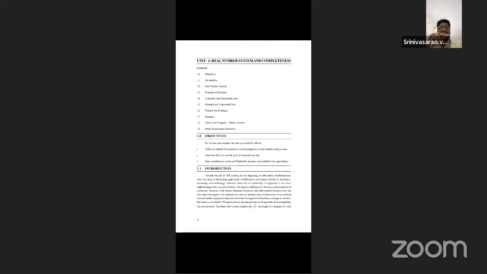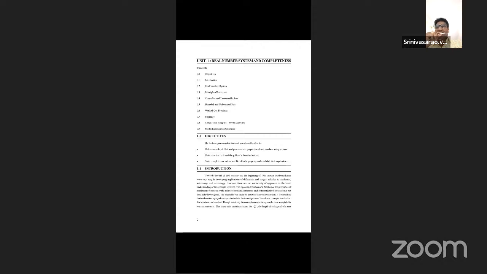RNS means the real number system. The real number system means the complete ordered field. That is the simple definition in the concept of real analysis. We commence from the real number system, meaning a complete ordered field. Some of the real numbers must be analyzed in a systematic order, and hence the following axioms are satisfied. Students, listen carefully. Axioms have similar names: properties, postulates, conditions, and laws. These are all similar names.